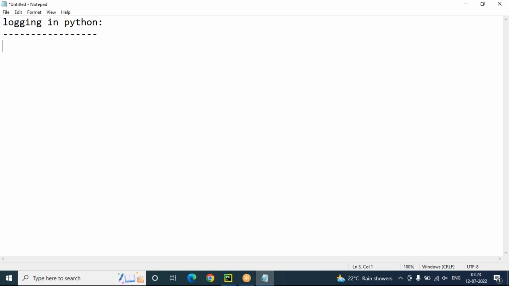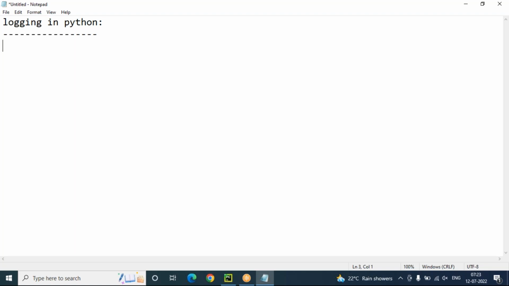Then those log files can be transferred to the development team. The development team will look at that log file, and based on it, they can identify and rectify the issues in a program. So that is actually the logging purpose in reality.